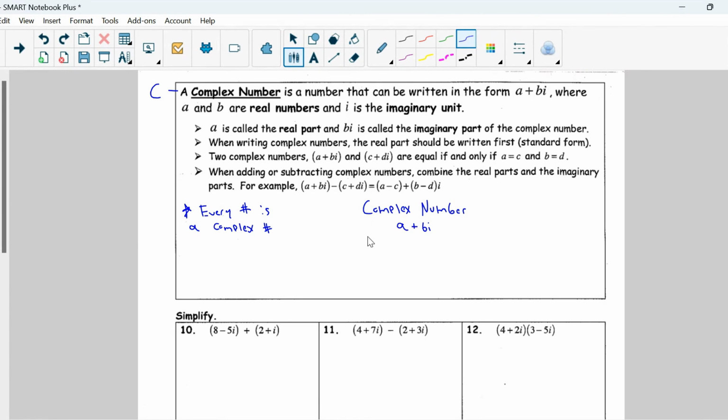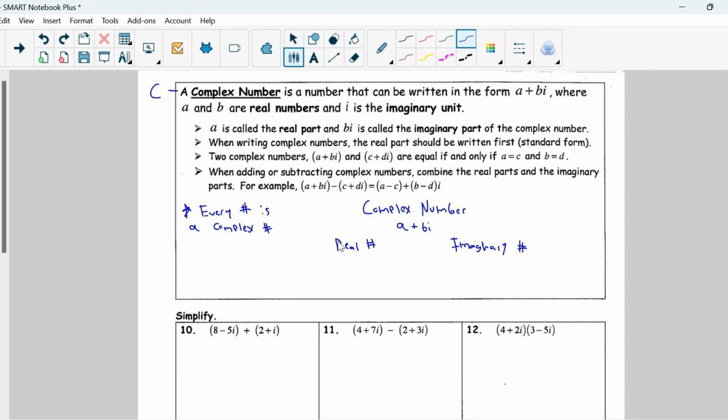We can break this up into two separate groups. Okay? We have our real numbers, which is what we looked at earlier this year. And we have our imaginary numbers. Okay?